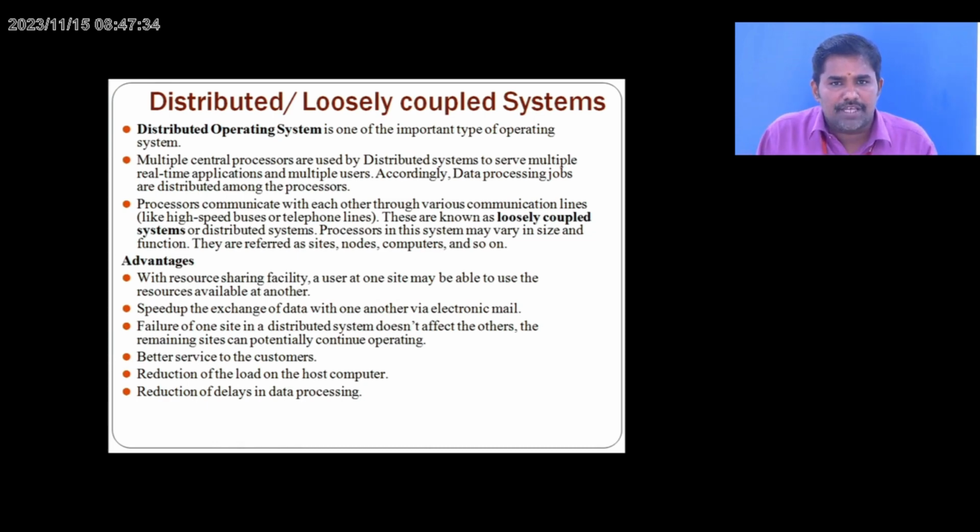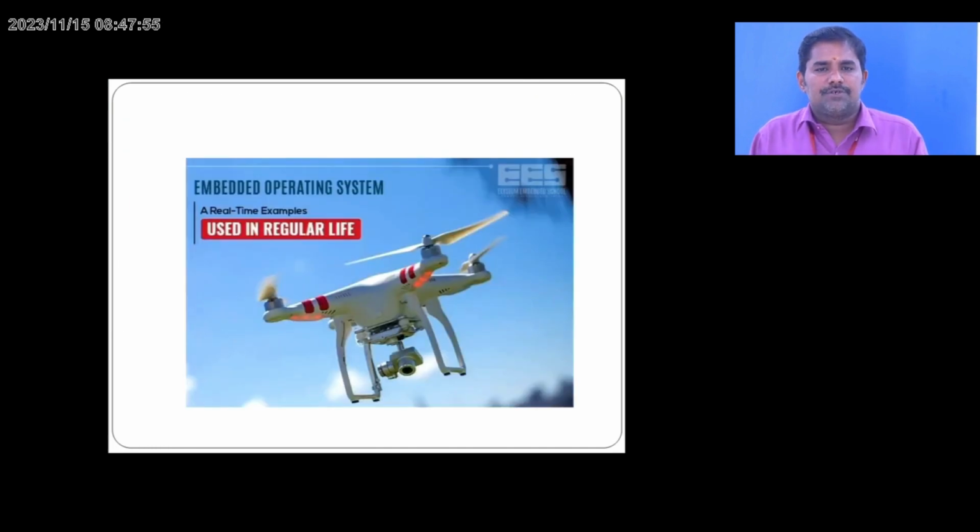Let us go to the distributed or loosely coupled system. Distributed system is one of the important types of operating system in multi-programming, used to serve multiple real-time applications. Each has its own advantages and disadvantages, which are listed one after another in the PPT. You can go through that to get a better understanding of its advantages.